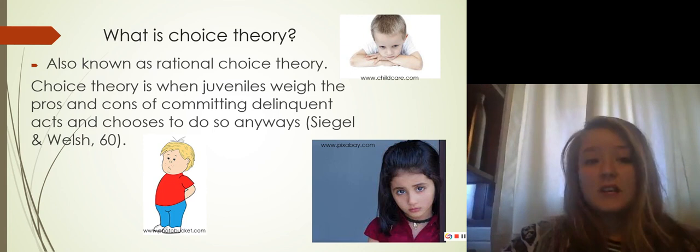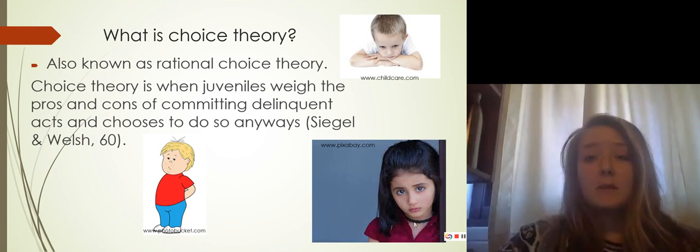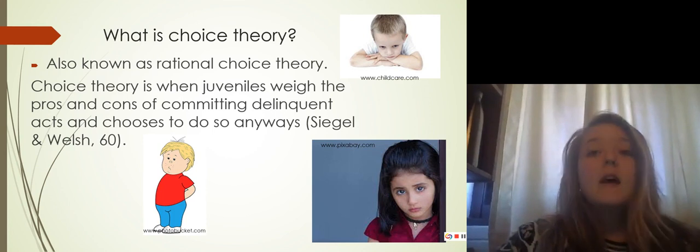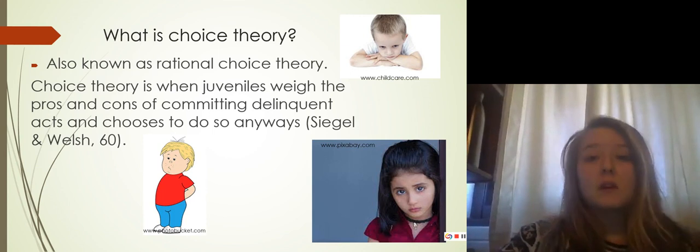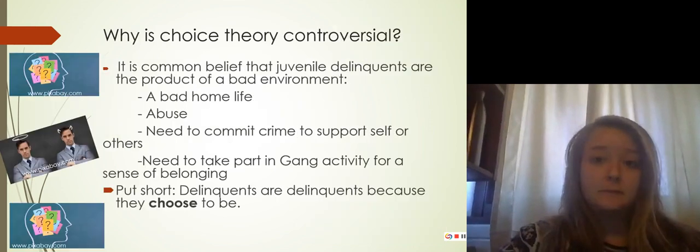Rational choice theory is where juveniles make the active choice to commit a crime because for them the benefits outweigh the costs. Thus, according to choice theory, some juveniles commit crime based off of free will. This theory suggests that for some juvenile delinquents, crime is not motivated by a need to commit crime, but rather a choice. Thus, juveniles choose to commit crime based off their own personal weighing of costs and benefits.